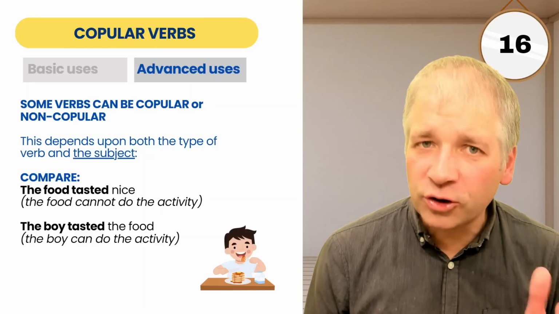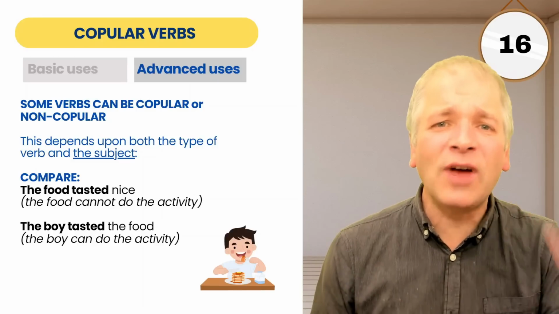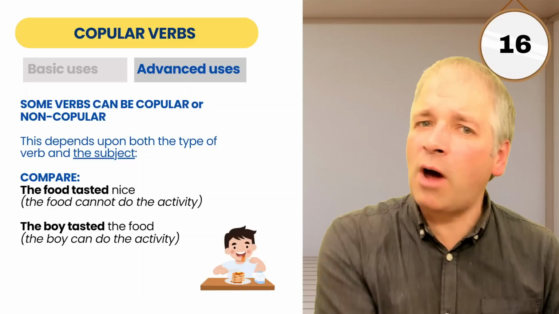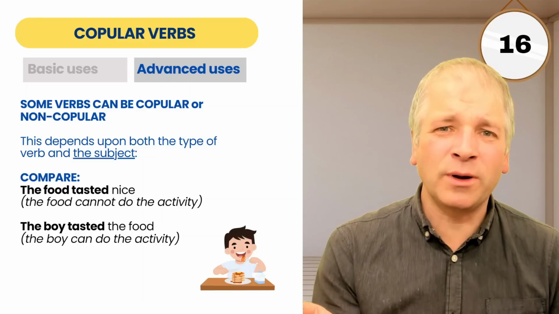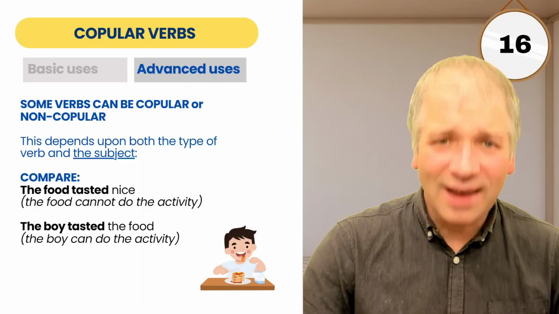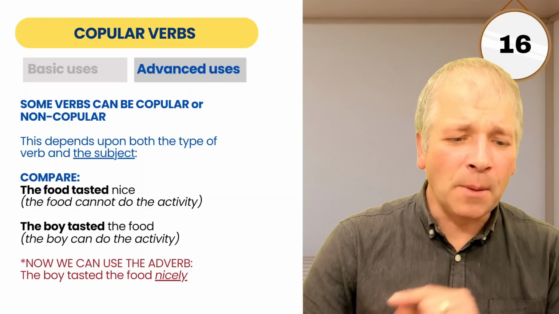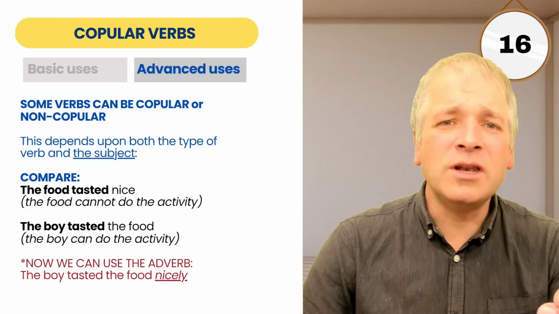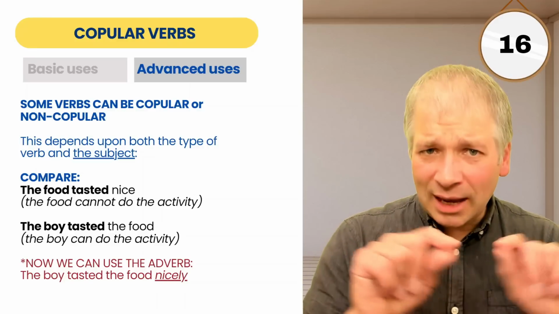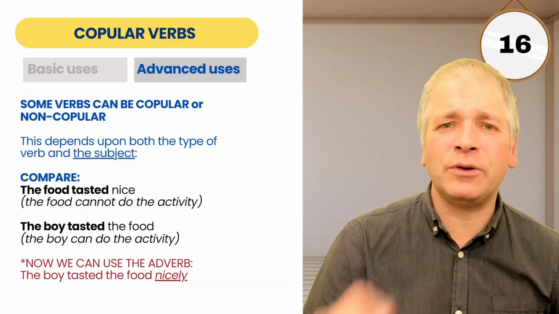So here it's non-copular. And that means the boy does the activity. The boy does the tasting. So food is not describing the boy anymore. Food is what is affected by the boy tasting. It's what he tastes. And now we can use the adverb. The boy tasted the food nicely. In this particular sentence, nicely can describe everything that happened before.